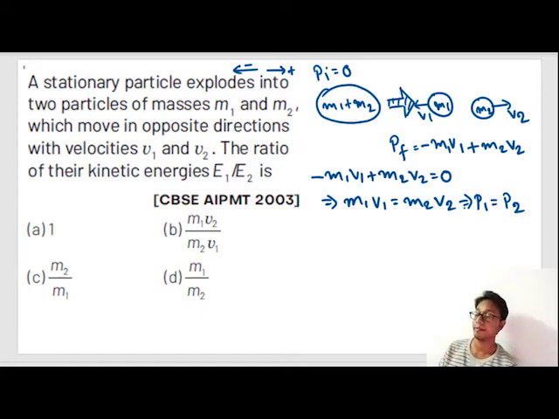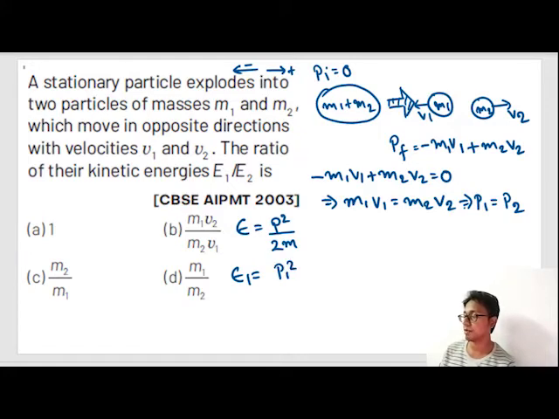Now, remember, in kinetic energy I taught you the relation between kinetic energy and momentum. Kinetic energy, written as E here, is P square by 2m. Don't forget the formulas. So the kinetic energy of particle 1 is P1 square by 2m1, and the kinetic energy of particle 2 is P2 square by 2m2. So P1 is equal to P2.